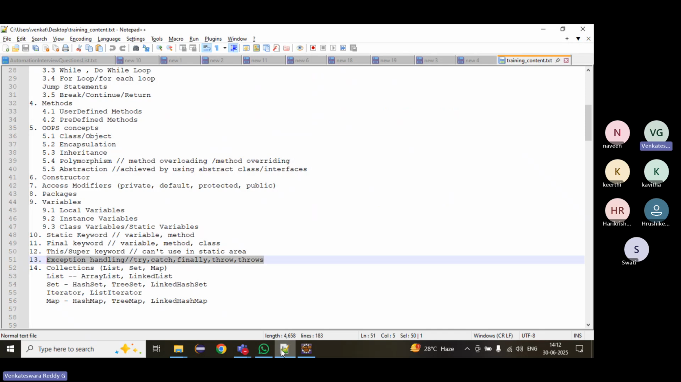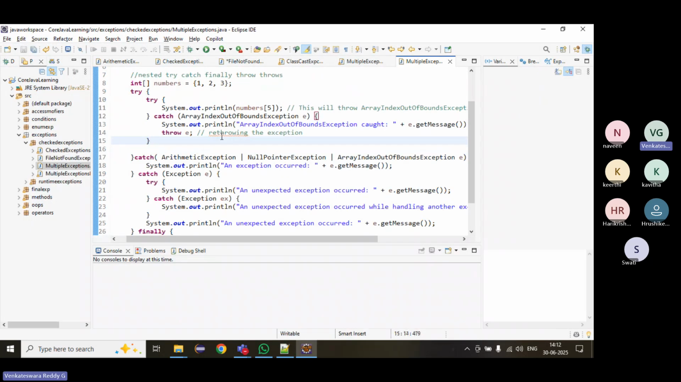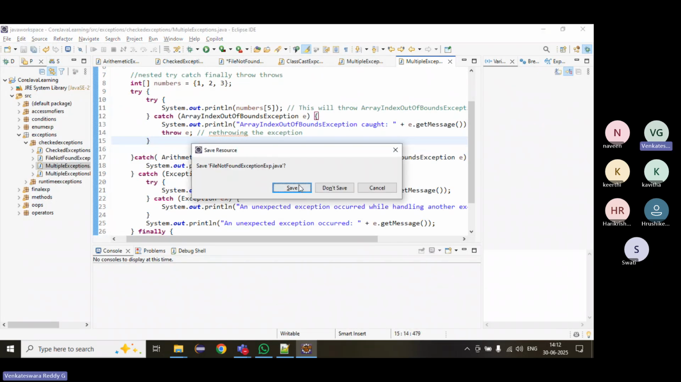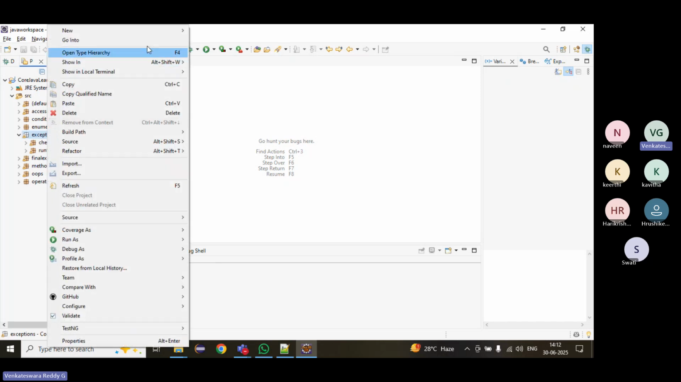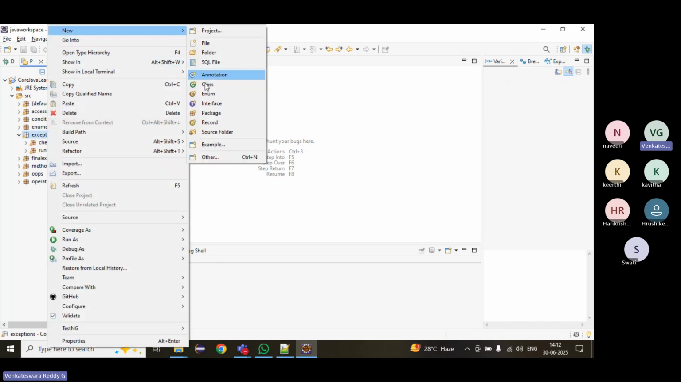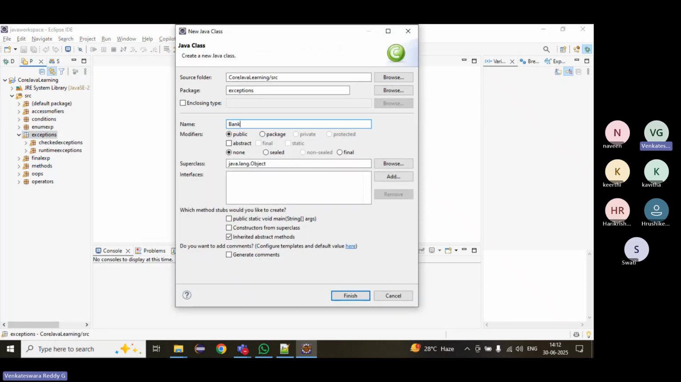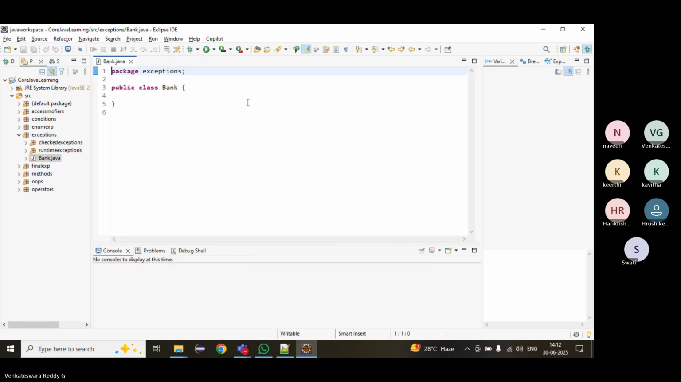Right, and then we will see exception propagation. Before that, we'll create one example to understand more. We'll create a class, Bank. Bank will have a double balance.